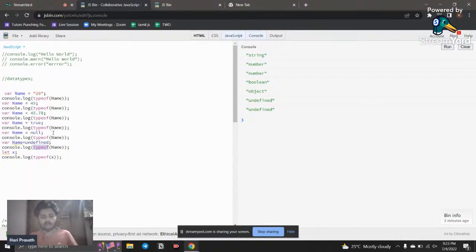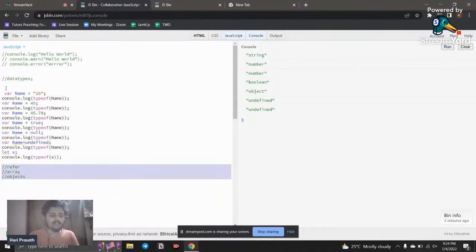So this is all for today. I hope you are done with the very basics, and we covered a lot apart from the concepts. From tomorrow we can cover all the other core concepts we have available. So this is data types, and we also have some reference data types. In reference data types we have several things, but the most common are array and object. Even an array is also an object, but due to their vast use cases, arrays and objects are called reference data types, and we have functions and all those things, and this comes under reference data types, and we're going to discuss that later.